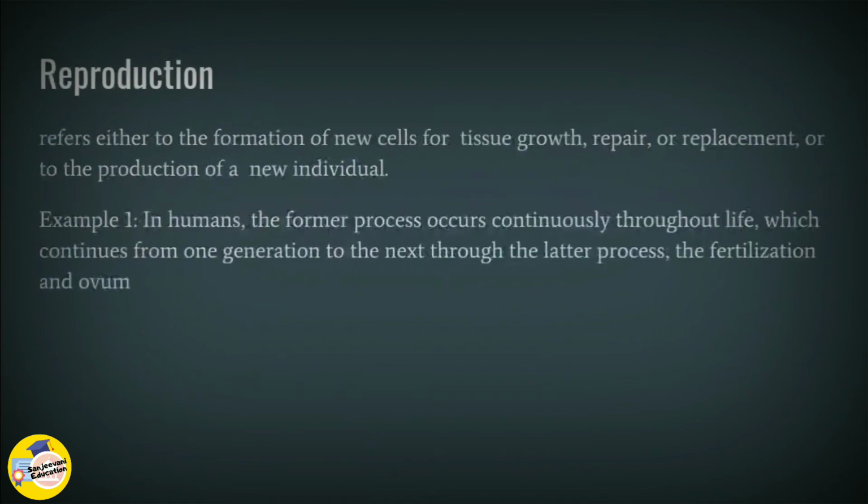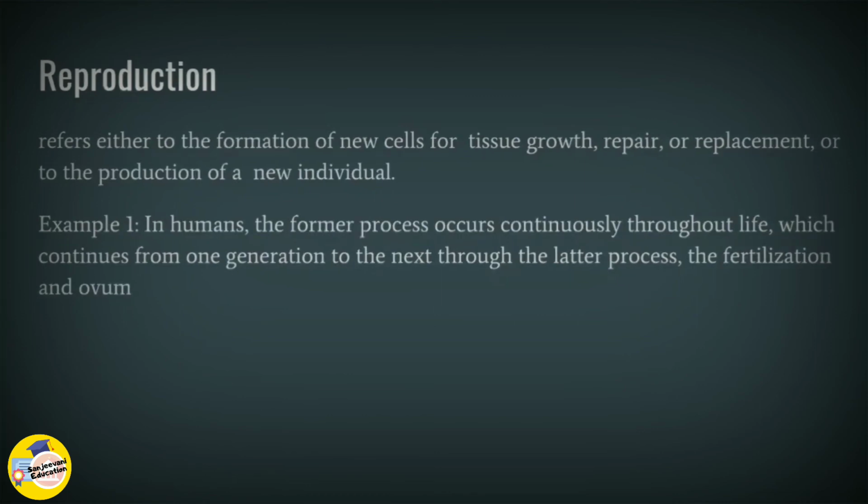The last one we have is reproduction. As soon as we hear the word, we generally refer to it as the production of offsprings in order to keep our generations alive. Now let's look at the literal definition. It refers either to the formation of new cells for tissue growth, repair or replacement. Now if you see here, it is not just counting the production of the new individual as reproduction, but it also counts the formation of new cells and the repair and replacement as a part of reproduction.